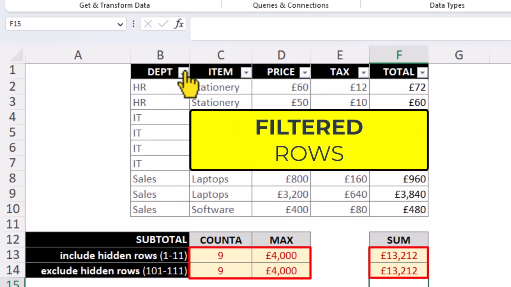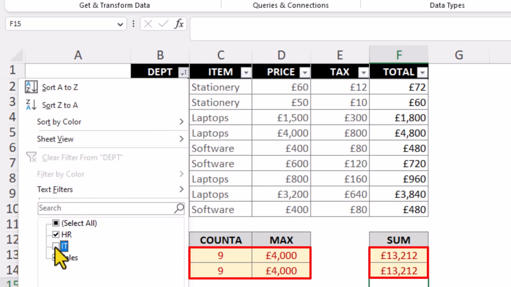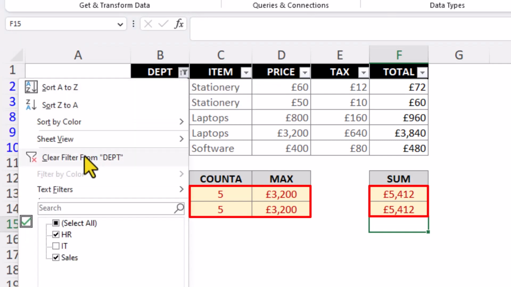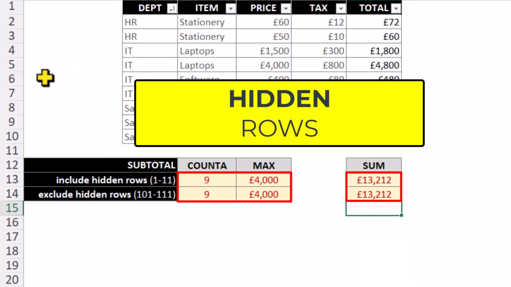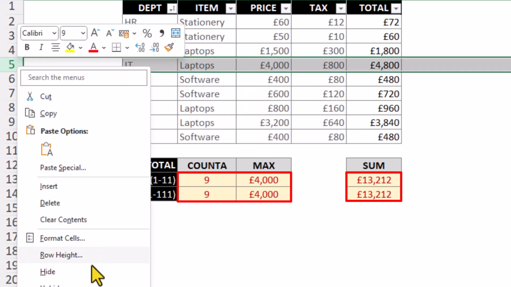To fully appreciate how the subtotal function behaves, if we filter the department column, they all respect the filtered data and calculate only the visible cells. If, however, we manually hide some rows, we see the difference.